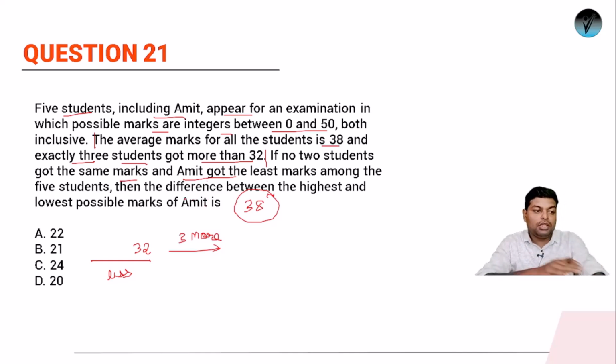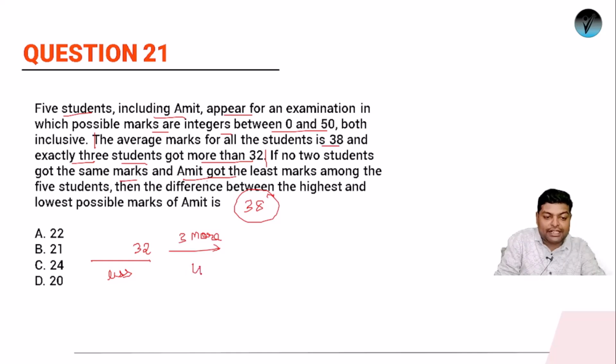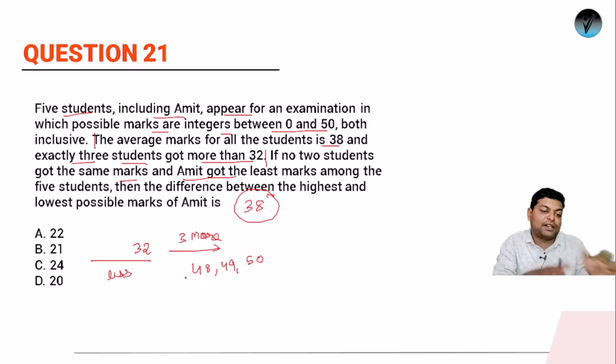Now first of all, let's try to minimize the marks of Amit. If I want to minimize Amit's marks, I'll be maximizing the marks of these 3 students. Amit's marks will be minimum when these 3 students get more marks. So what can be the maximum marks of these 3 students? It can be 48, 49 and 50.